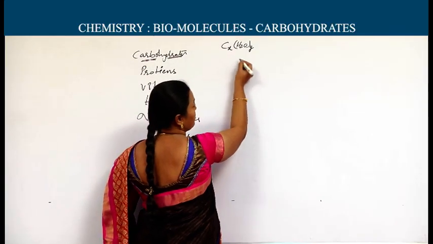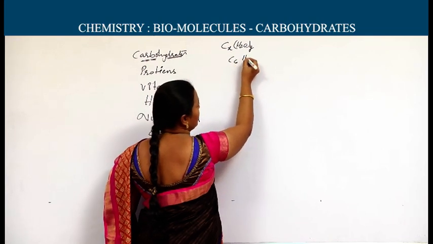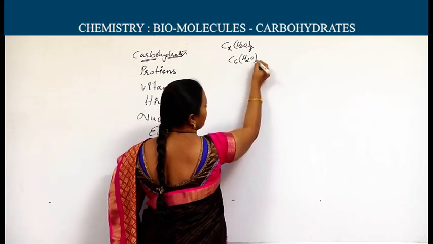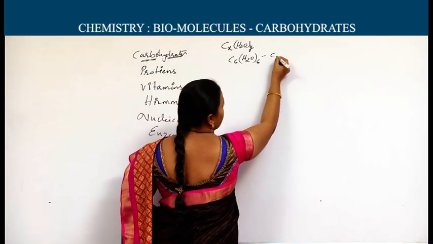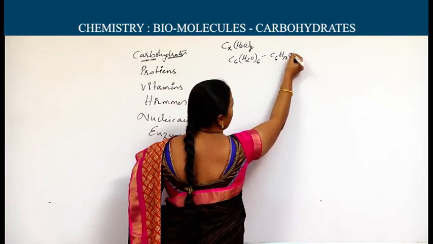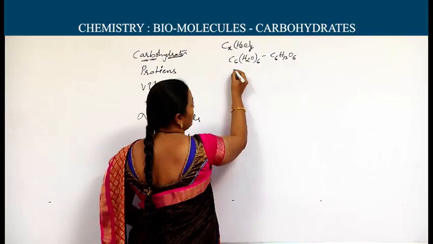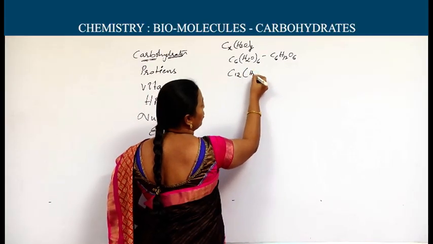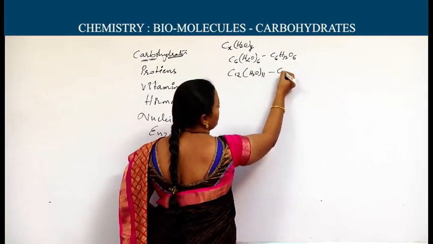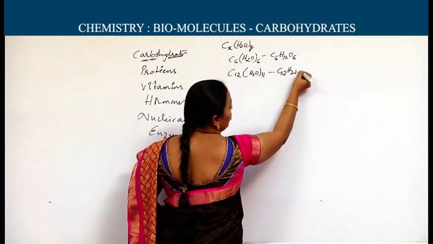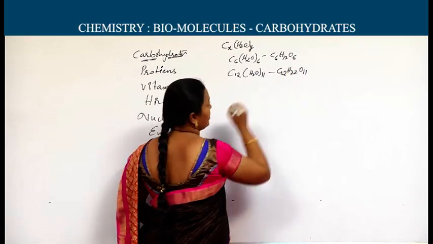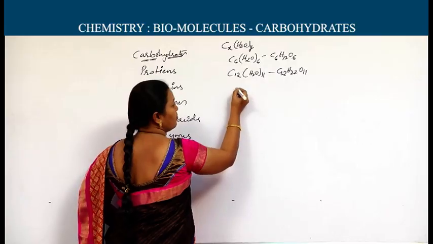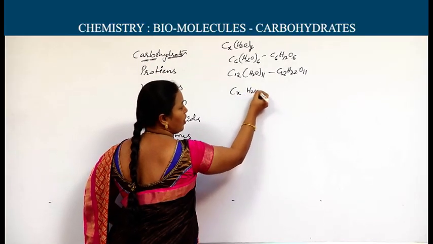Examples for the carbohydrates, first I will write here: C6H2O taken 6 times, means C6H12O6, and C12H2O taken 11 times, C12H22O11. It is glucose and it is sucrose. Molecules which have this formula